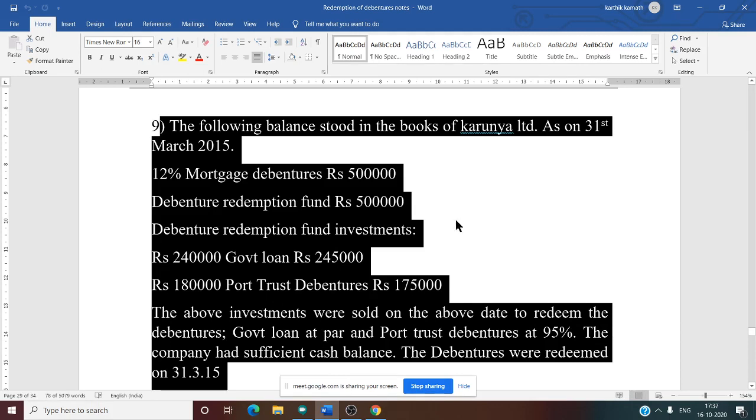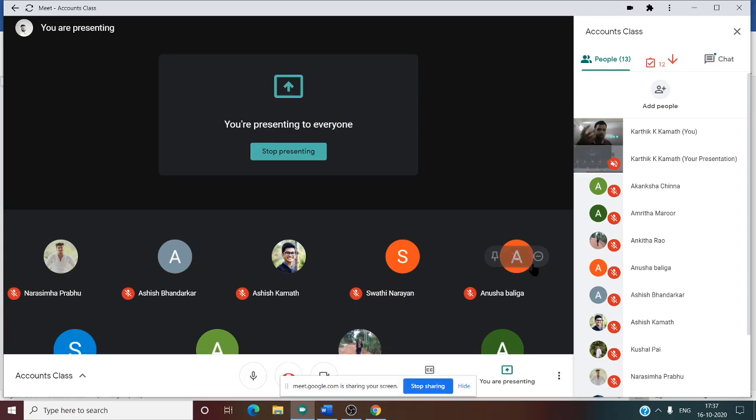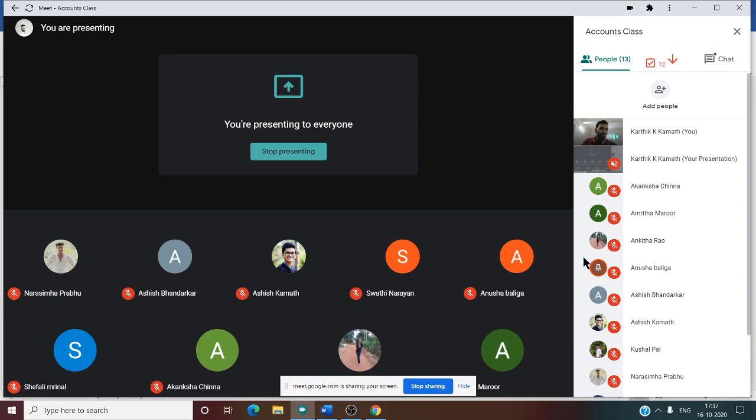Now debenture redemption fund investment. They have given 2,40,000 government loan, 2,45,000, and 1,80,000 port trust debenture, 1,75,000. Now among these two, from 2,40,000 government loan, 2,45,000, what is our face value? Can you tell me now? Whether 2,40,000 is our face value or 2,45,000 is our face value?